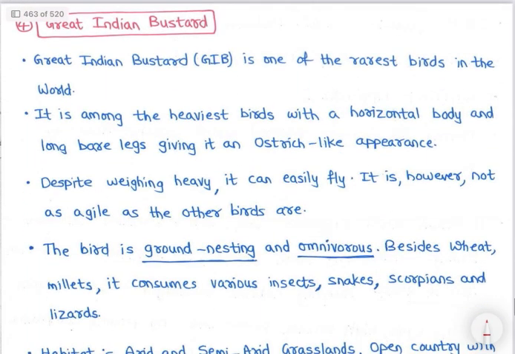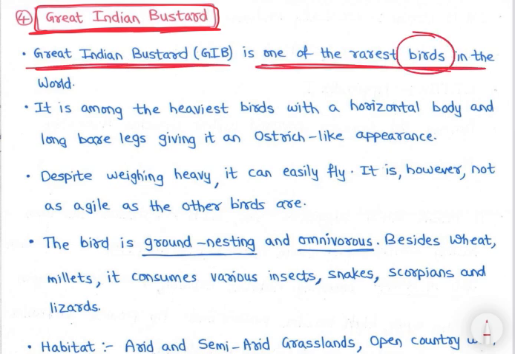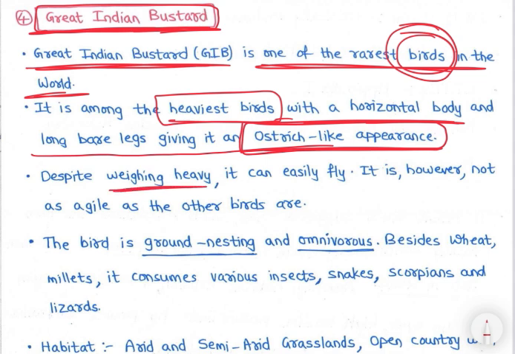Now let's see next species, that is Great Indian Bustard. Great Indian Bustard, right? Again, very important species, right? Great Indian Bustard is one of the rarest birds in the world, because it is among the heaviest birds with a horizontal body and long bare legs, giving it an ostrich like appearance. ठीक है, वो क्या है, फोटोज देखेंगे, you will understand, right? Then despite weighing heavy, it can easily fly. By heavy weight है but fly कर सकती है.